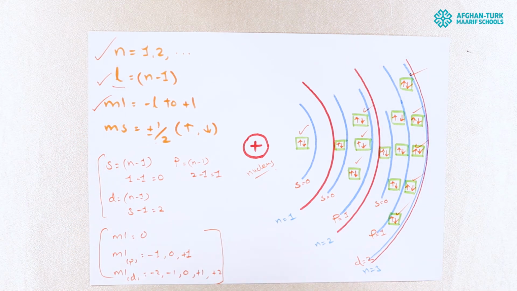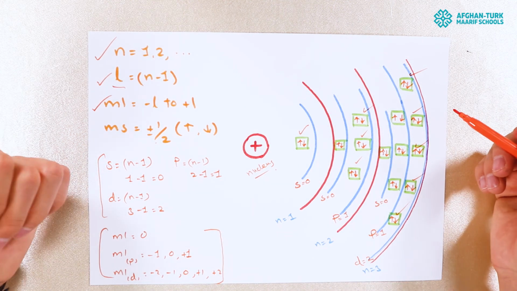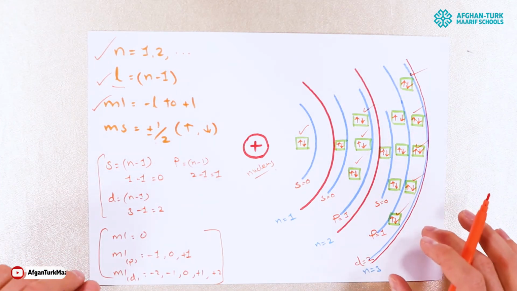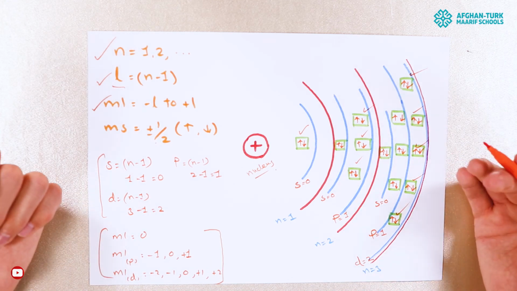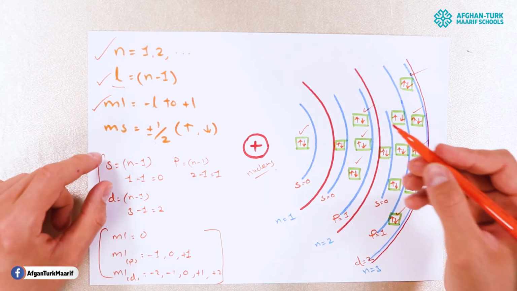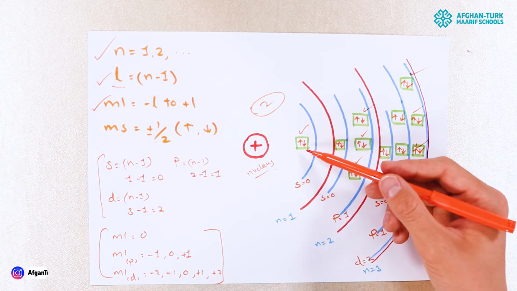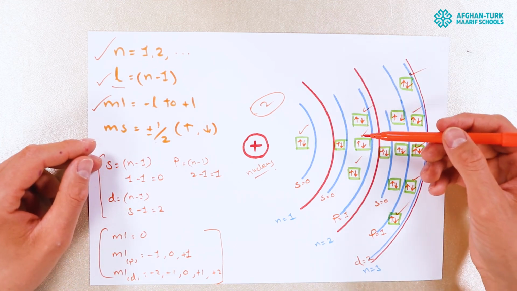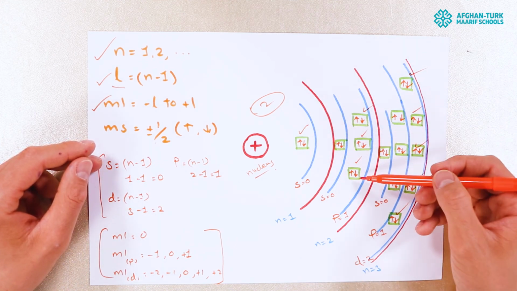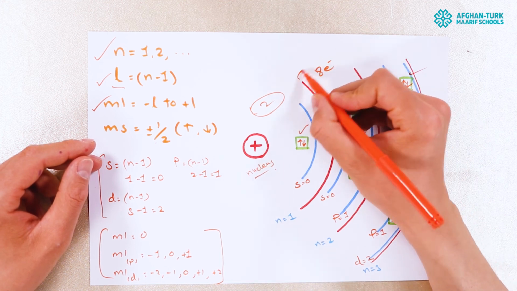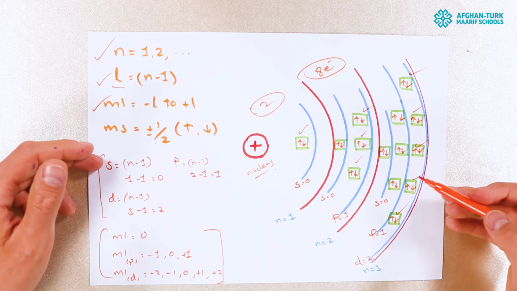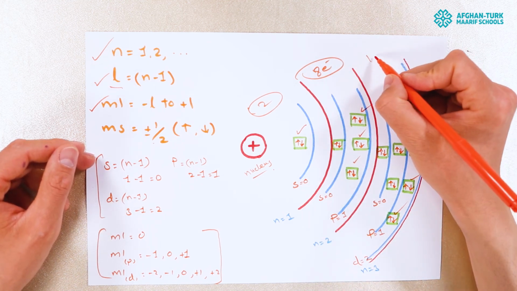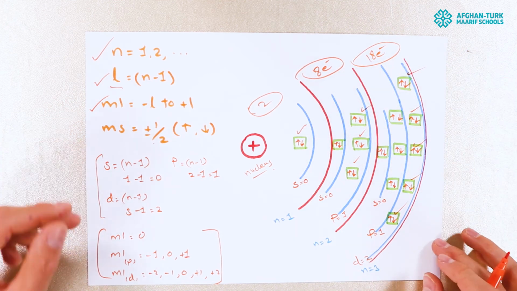Students, you have studied how many electrons are present in each orbit in your previous classes, and over here we can also prove how many electrons are present in each orbit, or each energy level, or each shell. You have studied that in the first shell we have only 2 electrons. Now you can see over here there are only 2 electrons in the first shell, the first principal quantum number. You have studied that there are 8 electrons in the second shell, and you can see there are 8 electrons in the second shell, so we have proved it. And you have studied that there are 18 electrons in the third shell, so you can count the electrons over here. There are 18 electrons in the third shell.